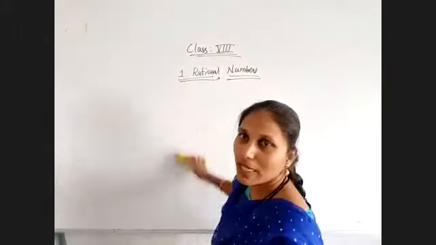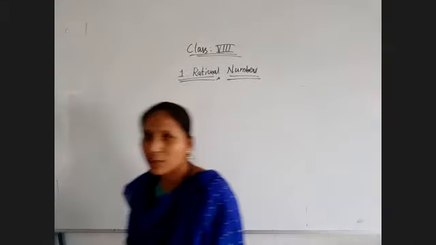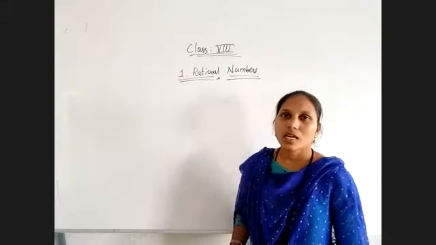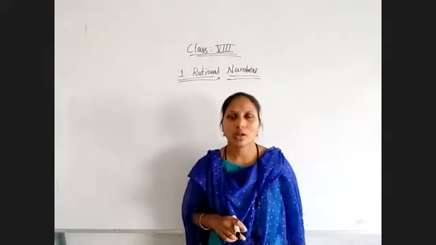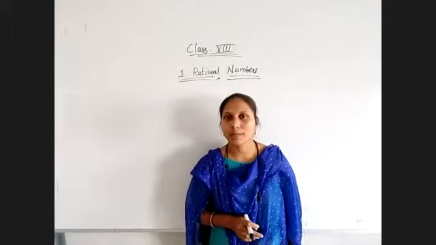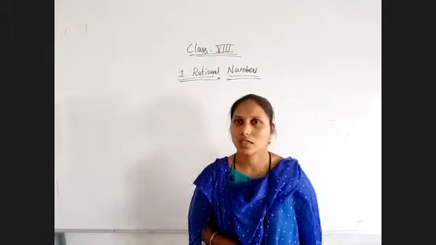Then coming to properties of rational numbers. First of all, what is meant by rational numbers? Rational numbers are nothing but the numbers which we can express in the form of P by Q, where Q will not be equal to 0 and P and Q must be integers.